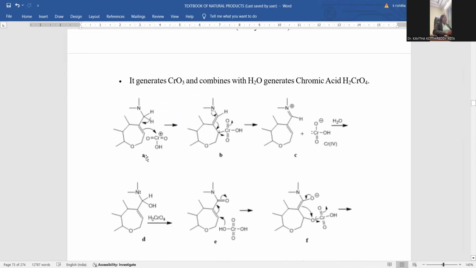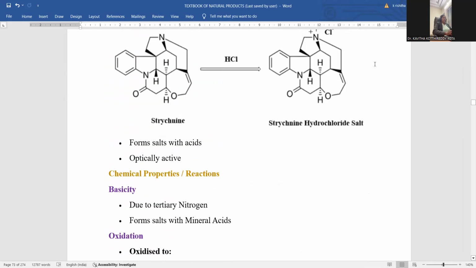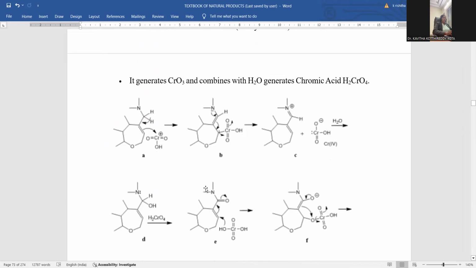So let me carefully indicate the structure. Entire strychnine is complicated, and that's the reason why the suitable fragment required for the oxidation has to be taken into consideration over here. Here you can notice the 7-membered ring, right? The 7-membered ring is the only susceptible moiety where the oxidation is more preferential.